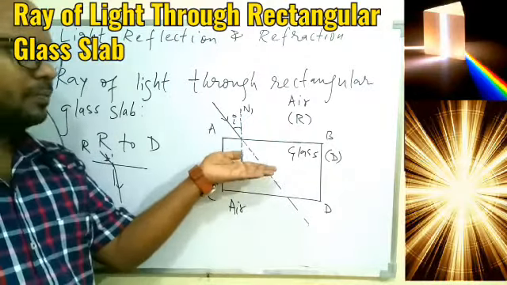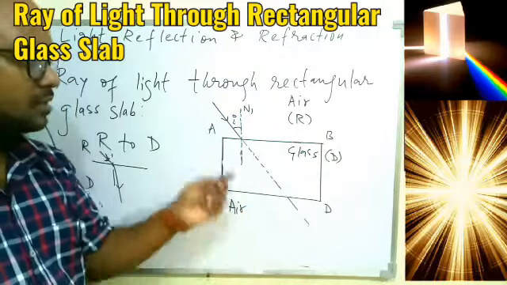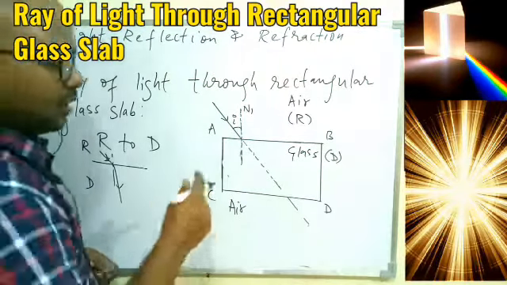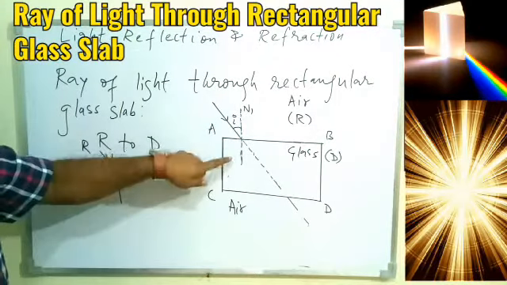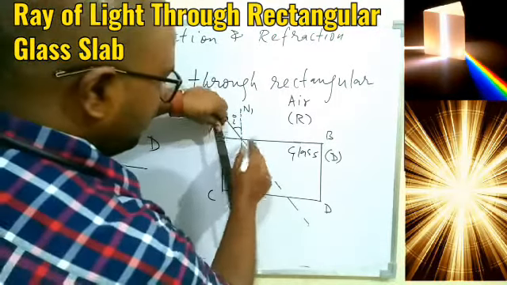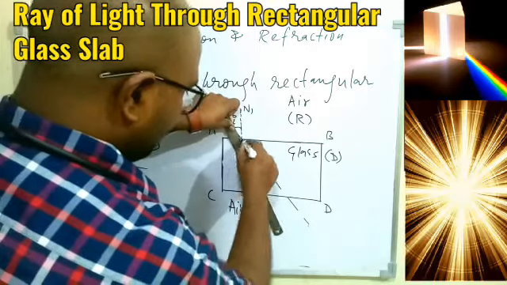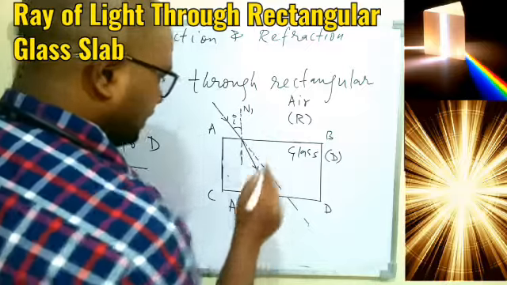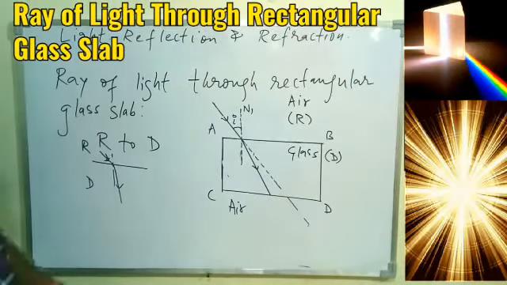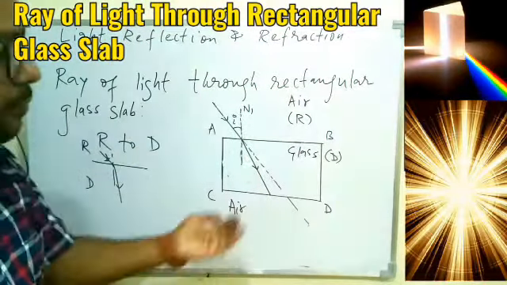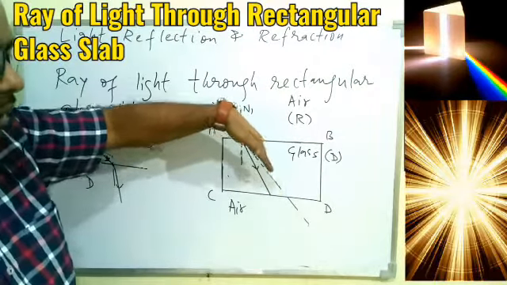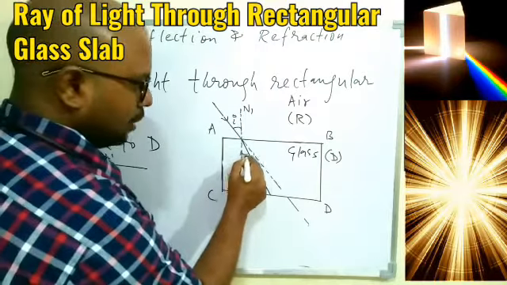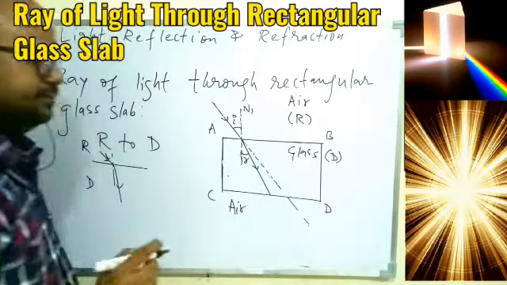But once we place the glass, it cannot move straight away because it will have to change direction. It will have refraction. So in the first case, the light is traveling from air to glass, it will bend towards the normal, meaning the light must come below this dotted line. We understood? Towards the normal means the refracted ray must come before the dotted line, and that is nothing but the initial path of the incident ray, and this is our angle of refraction.